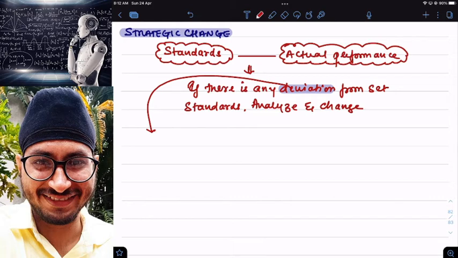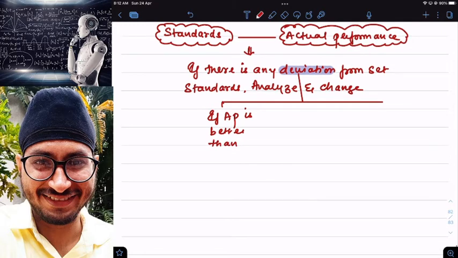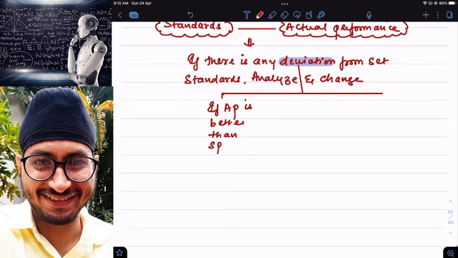Deviation, we can divide into two types. If actual performance is better than standard performance, then this is also deviation. But here you need not worry about this. Since my actual performance is much better than what I expected, then no issues. This is also deviation, but since it is a positive deviation, just ignore it.